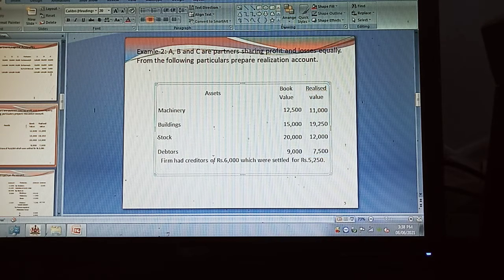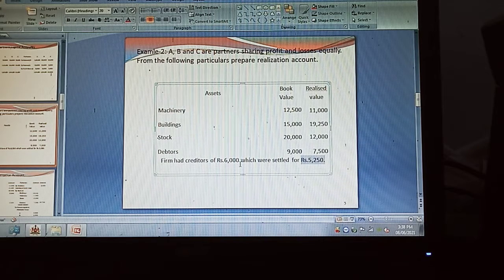And at the same time, the firm had creditors of rupees 6,000 which were settled for rupees 5,250. Creditor is one of the liabilities. In the realization account, it is required to be taken on the credit side of the realization account. At the time of payment of the creditors, it should be taken on the debit side of the realization account.